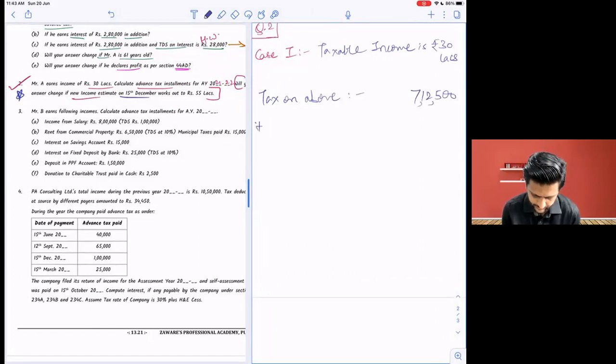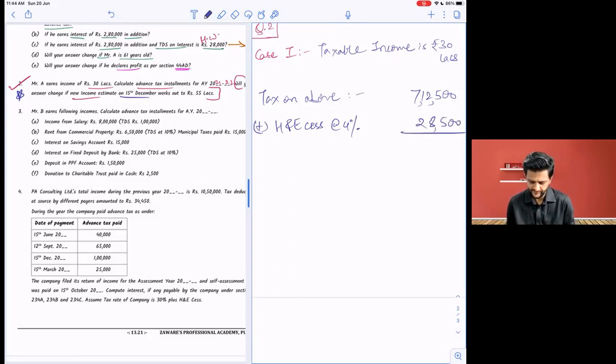Add health and education cess: 7,12,500 into 0.04 is 28,500. Total 7,41,000. Will advance tax be applicable? Obviously yes, this amount is more than 10,000.